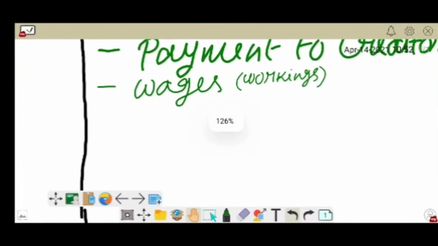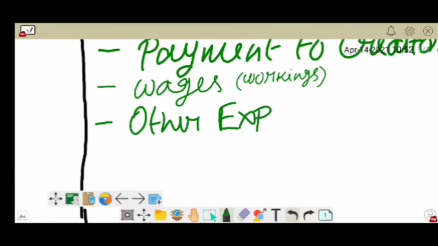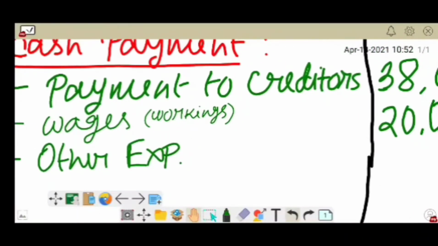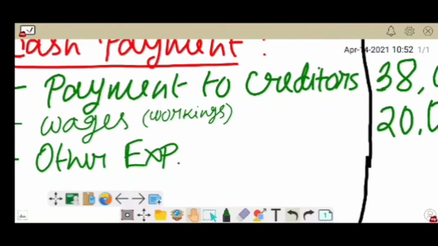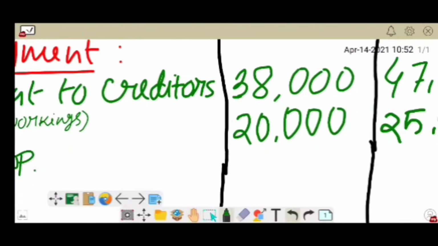So at first, that is other expenses. In the month of April, we will make payment of March. The other expenses done in March amount to rupees 15,000. So we will make payment of 15,000 in April.